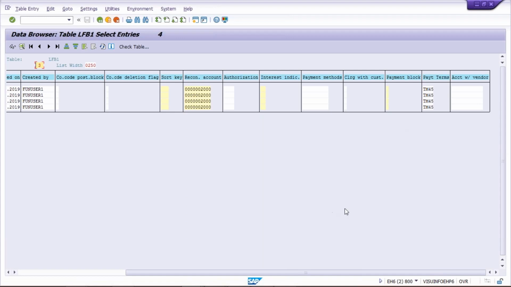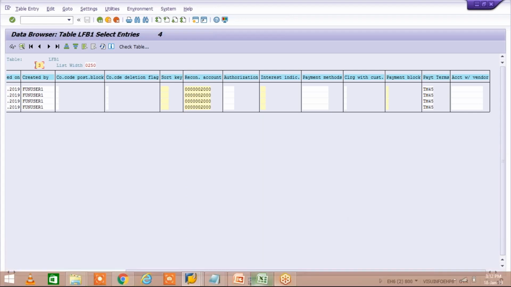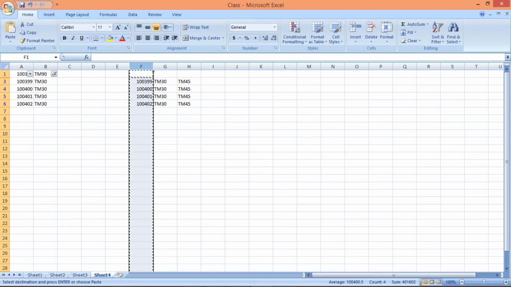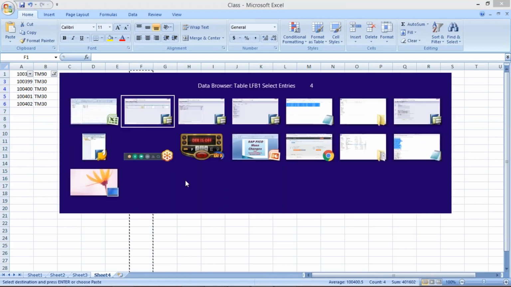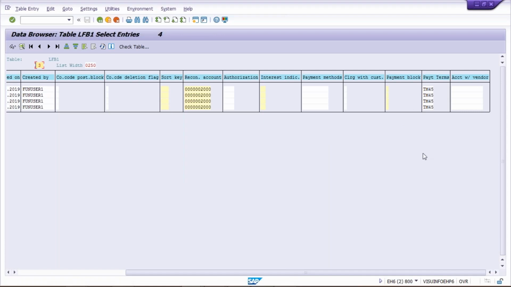In that case, we are going to check on a random basis. Let's suppose we have 400 vendors. We'll pick some 4 or 5 vendors, or 10 vendors, randomly and check, and then we are going to confirm that the changes have been carried out.